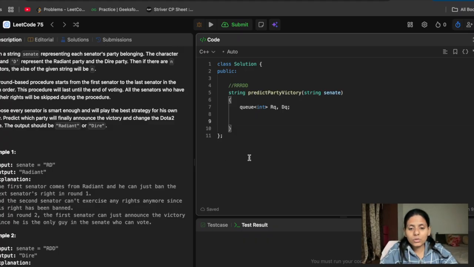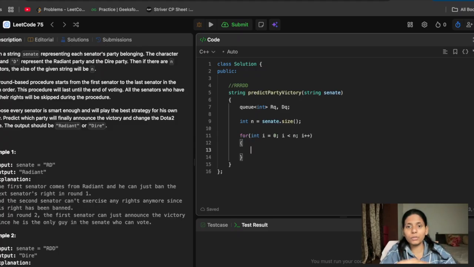Okay, so let's take the size of the senate first, senate.size(), and we'll traverse it for int i = 0, i < n, i++, and we'll form the first two groups.